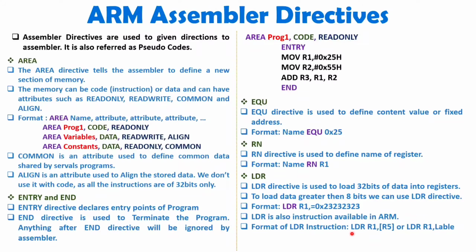So that is how we use the LDR instruction with ARM, but when you use it as a directive, at that time you should write it as LDR R1 comma direct data. That is how you can write it, as well as you can load the value of a register from a label, like LDR R1 comma label. In that case, the address of this label will get copied inside R1. So that is how the directive is functioning.